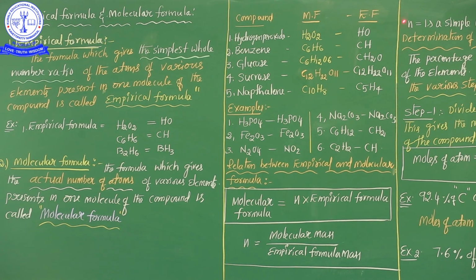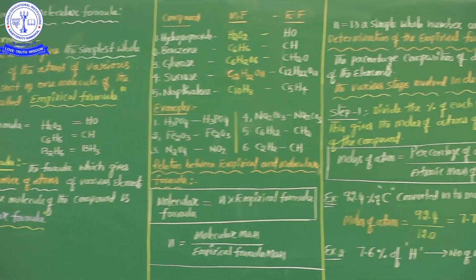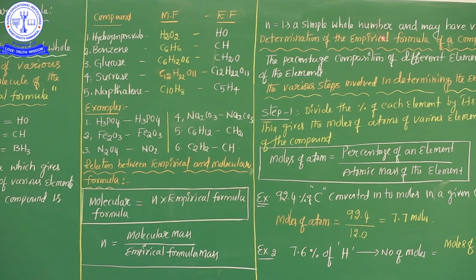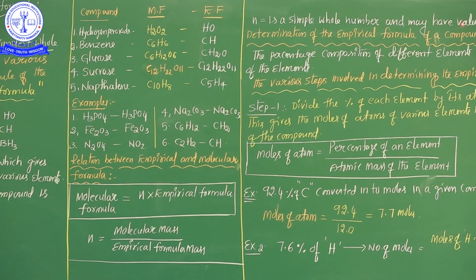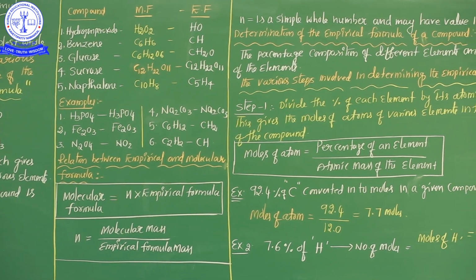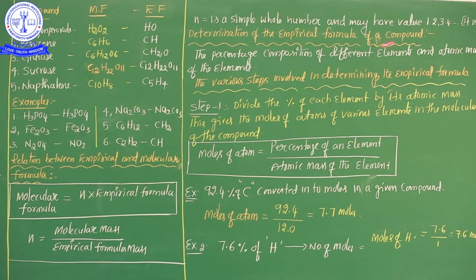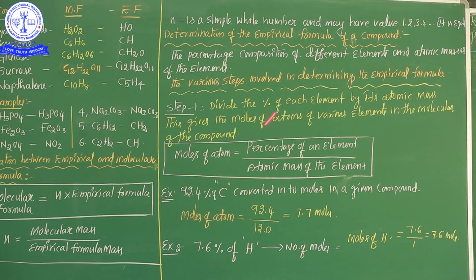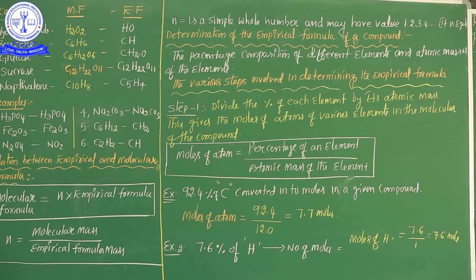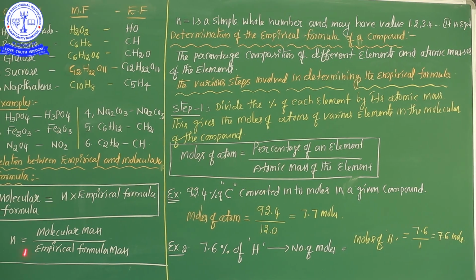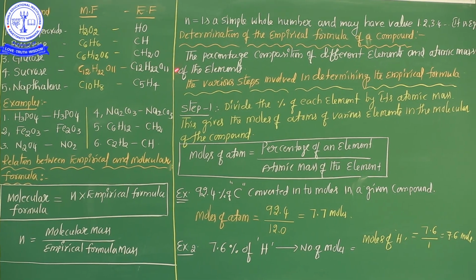Is that clear? So here n is nothing but a simple whole number, and it may have the value 1, 2, 3, 4 and so on. It is equal to an integer. So the n value is nothing but an integer value: 1, 2, 3, 4 and so on. Okay? This is the formula relating molecular and empirical formula.